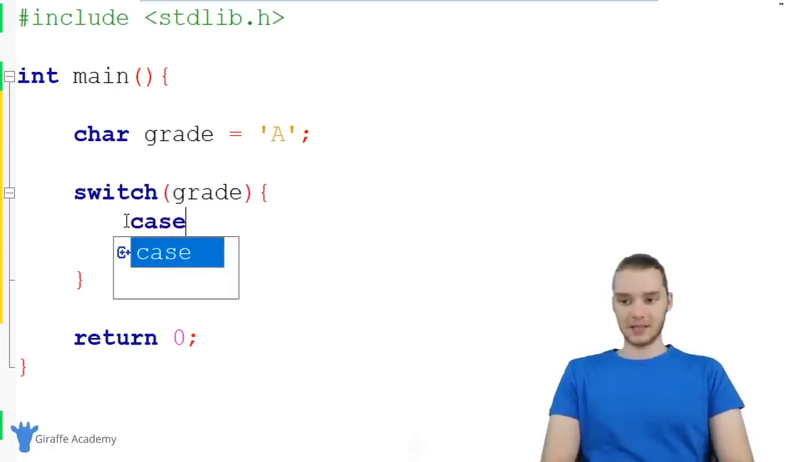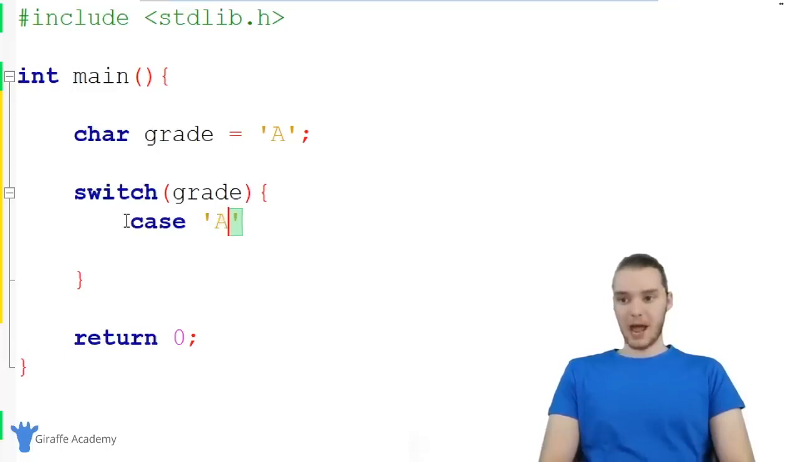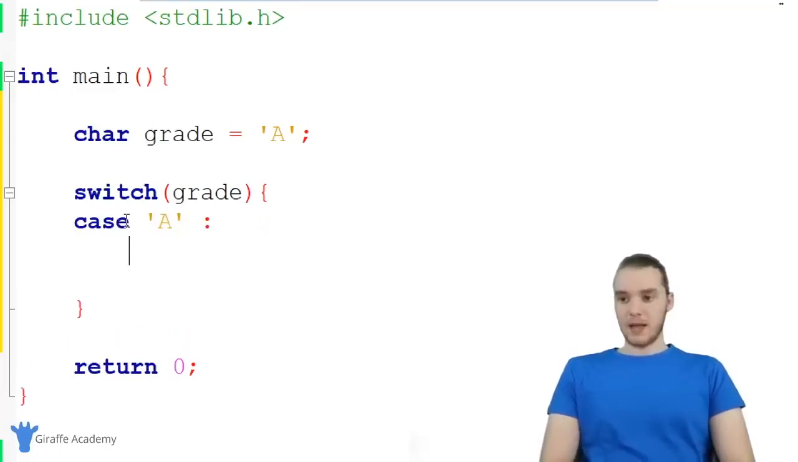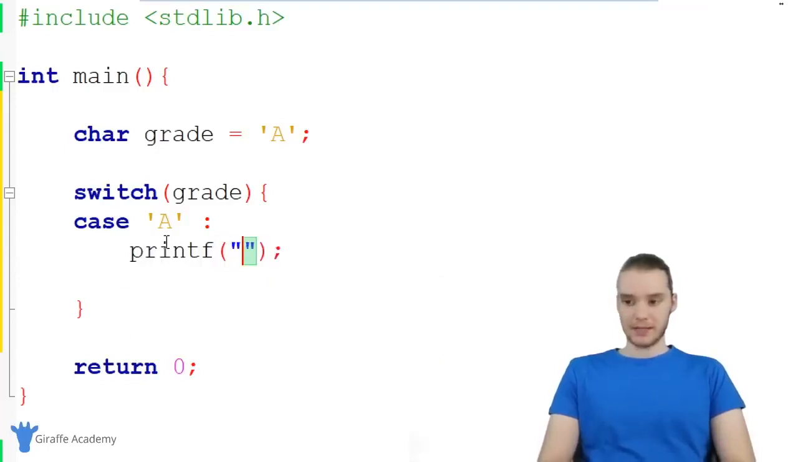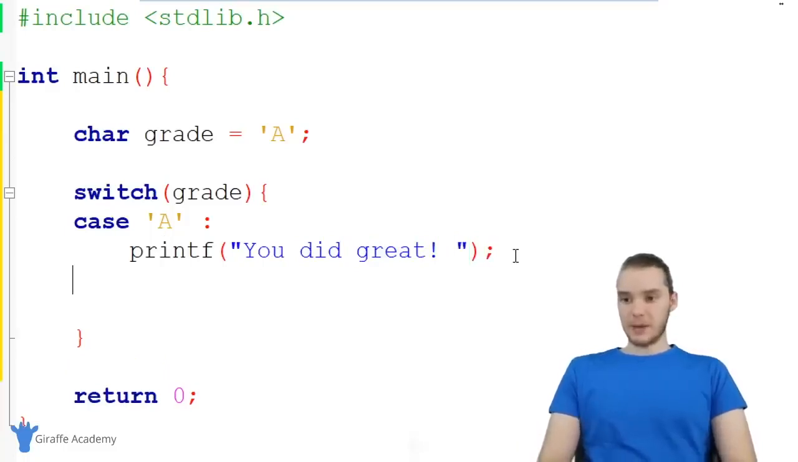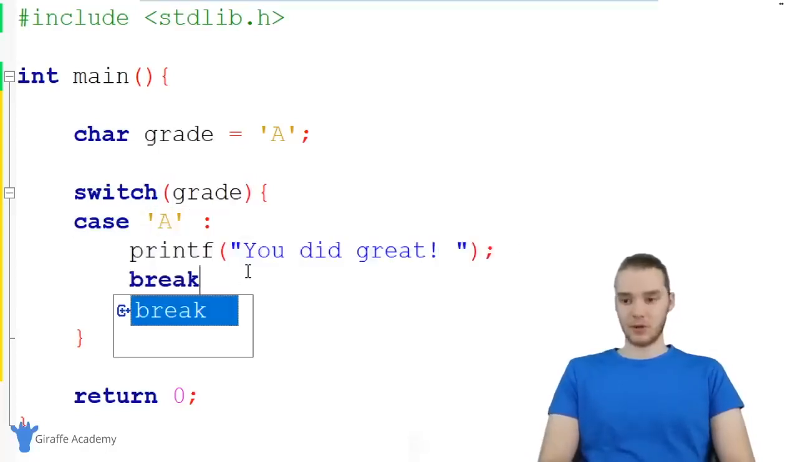So down here I can say case, and I just want to type out a character. For example, I could put A right here, and then I'm going to put a colon. When I put A right here, basically what this is saying is in the case that grade is equal to A, then I'm going to put some code down here that I want to execute. So I could just put a print statement and say, you did great, because they did great on the test. In the case that the grade is equal to A, we're going to print this out, and then I want to put one more thing down here, which is called break. And I'm going to explain what break does in a second.